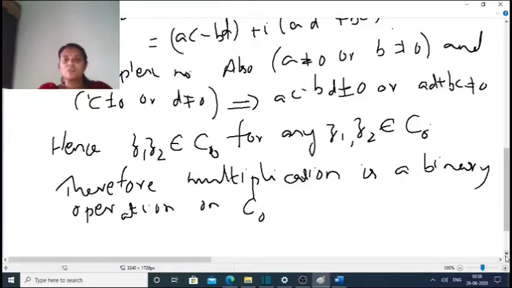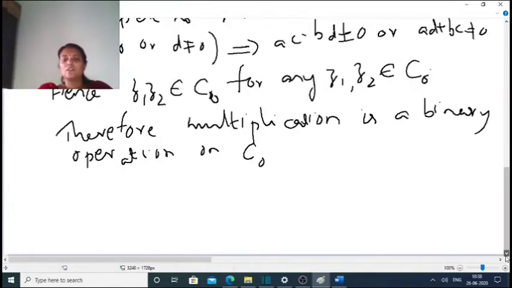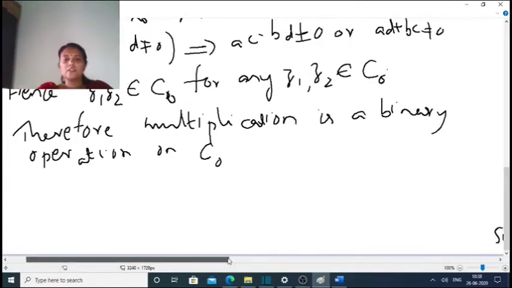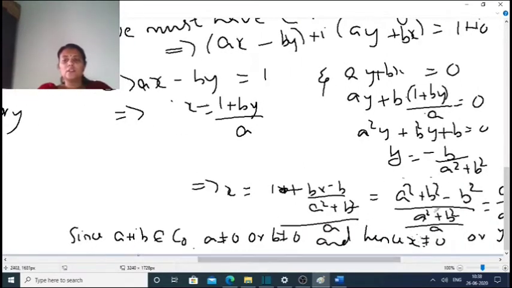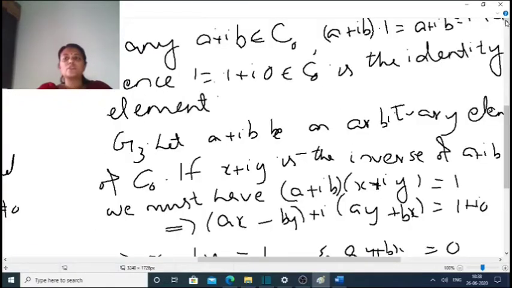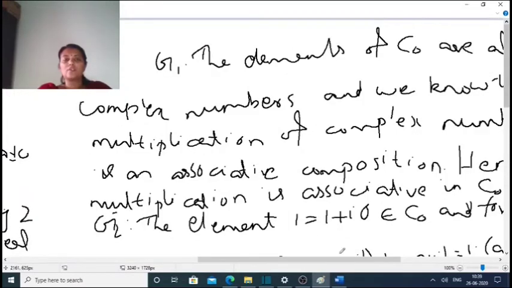Now we have to show that this set C0 satisfies the group axioms G1, G2, G3 and also G4. First we show G1, that the elements of C0 are associative.